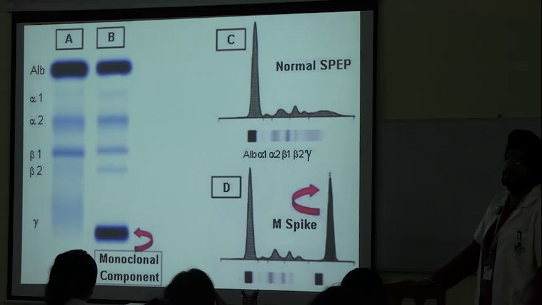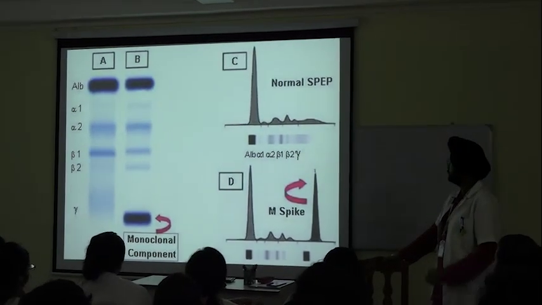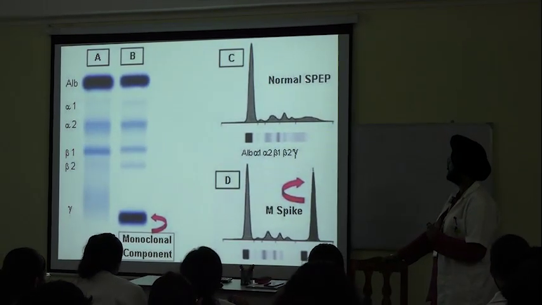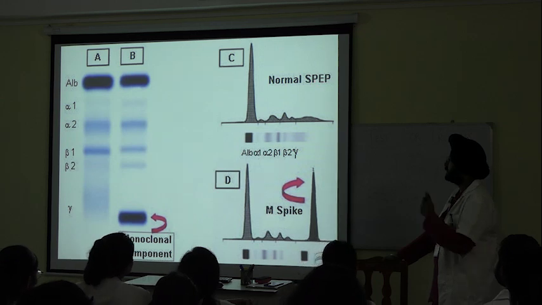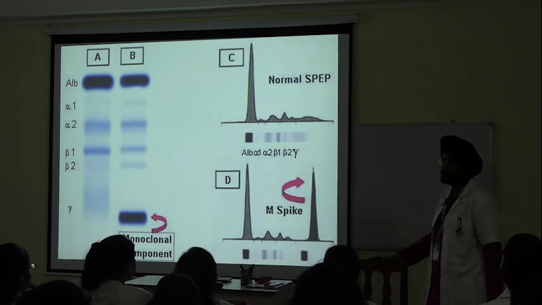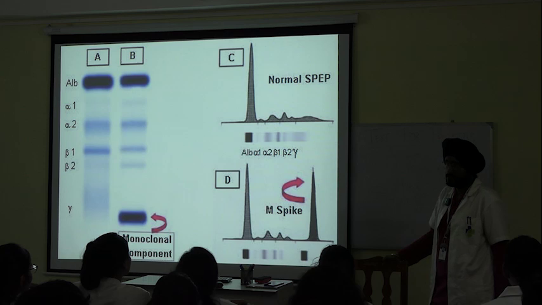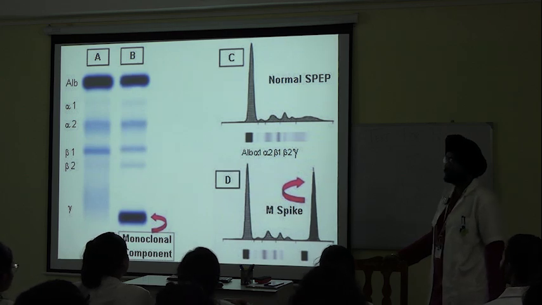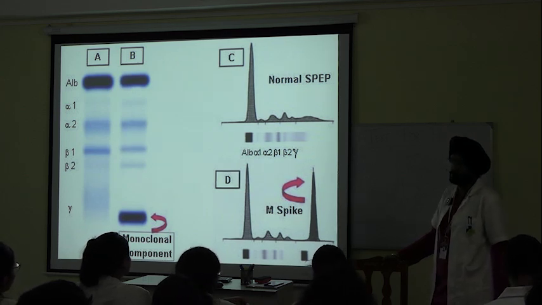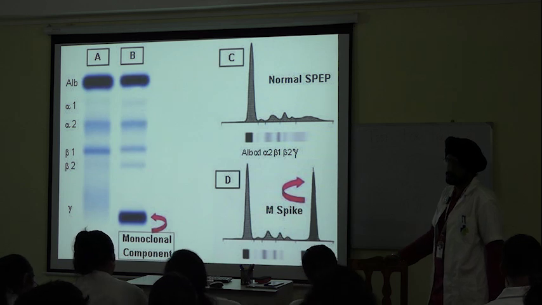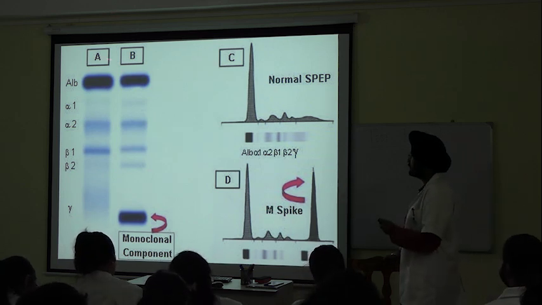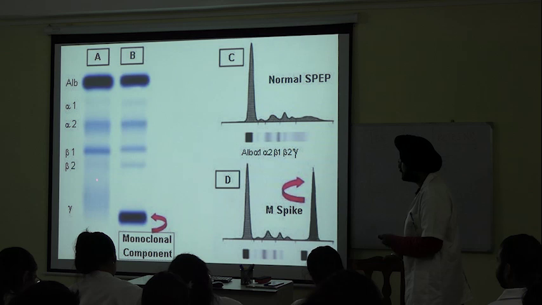This one is the clinical application. What is SPEP? SPEP. Serum protein electrophoresis. Now what are this A and B? See these bands.